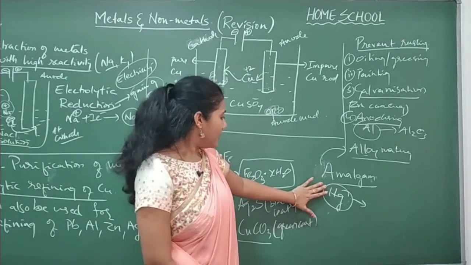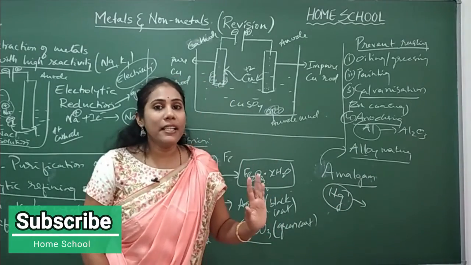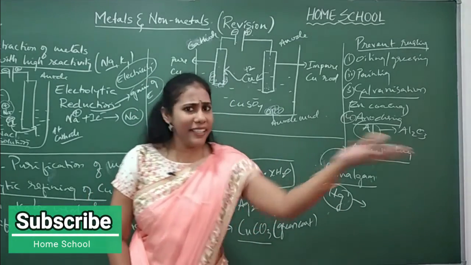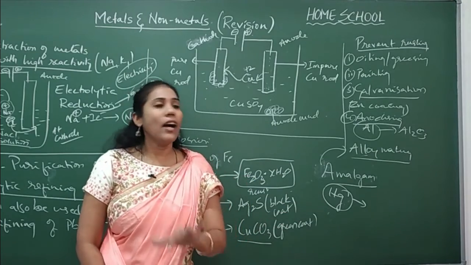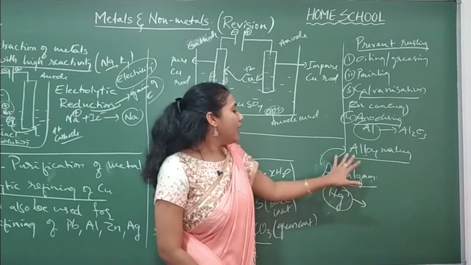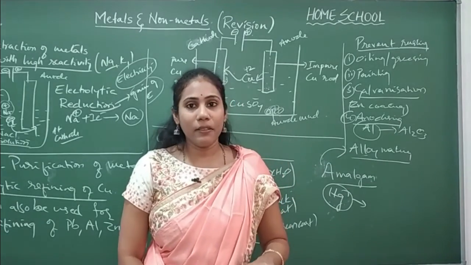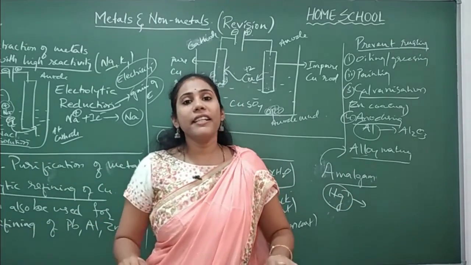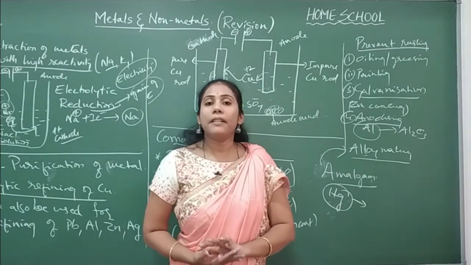So amalgam is an alloy where mercury is one of the elements. Along with mercury, any element can be present. So if mercury is there in an alloy, then definitely it is called amalgam, and that mercury must be present in a larger quantity. Mercury should be in a large quantity, the other element should be in a small quantity, then we will call it amalgam.